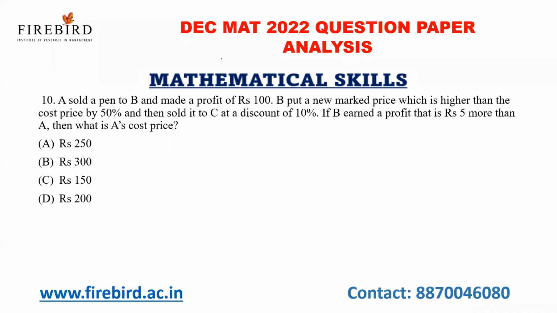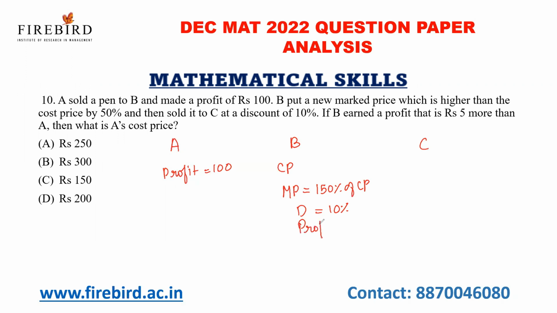A sold a pen to B. See, A sold a pen to B and made a profit. The profit of A is 100. Okay. B put a new marked price which is higher than the cost price by 50%. That is 150% of cost price is the marked price. And then sold it to C at a discount of 10%. Okay. Now, if B earned a profit that is rupees 5